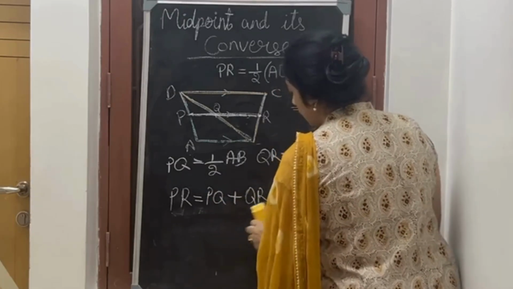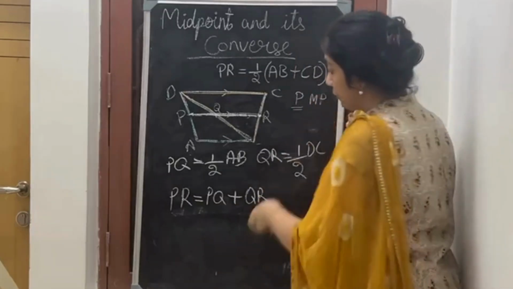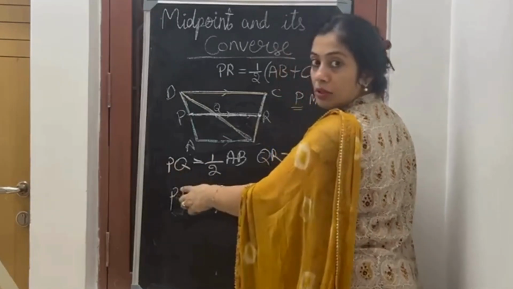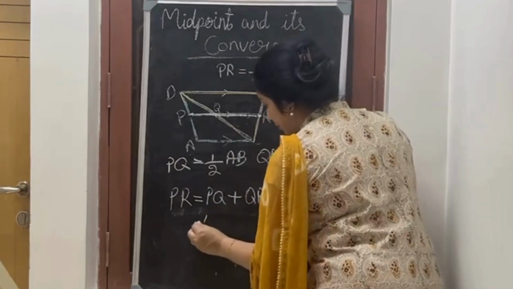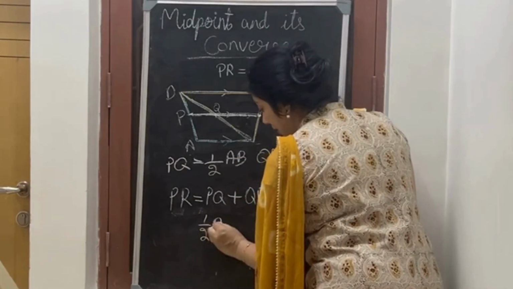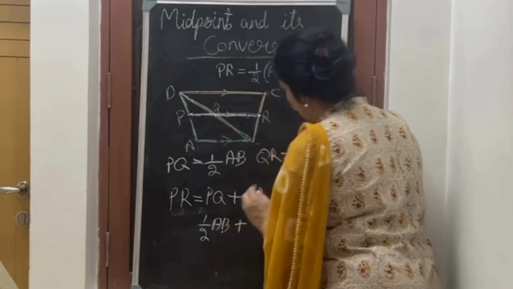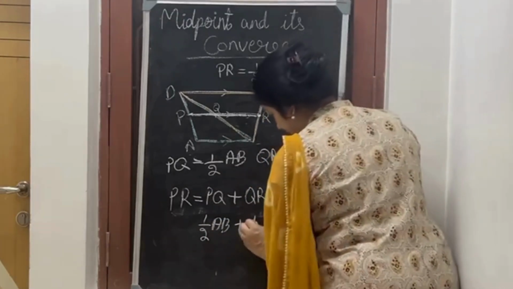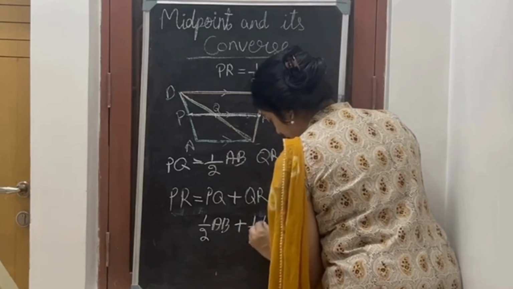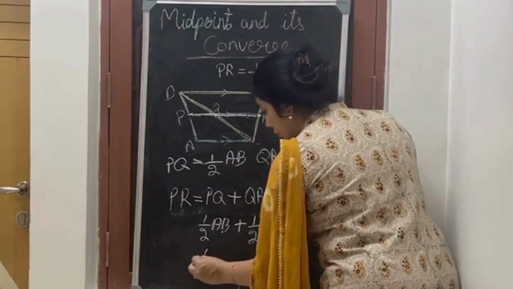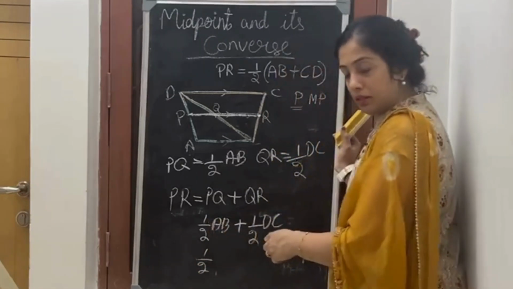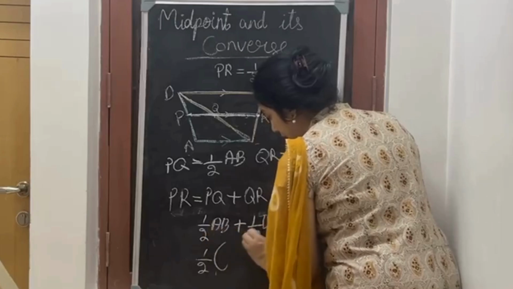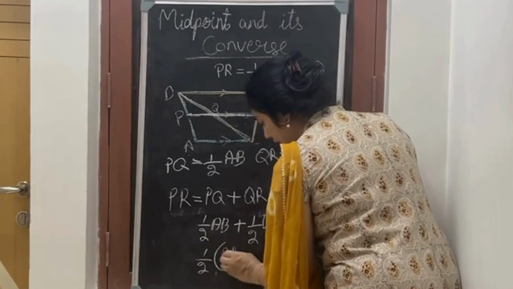Now PQ is half AB plus half DC. Half is common, so I'll take half outside and write AB plus DC in the bracket.